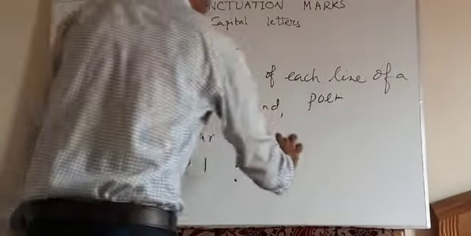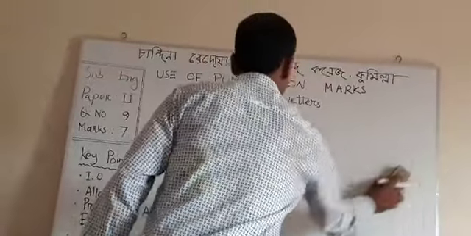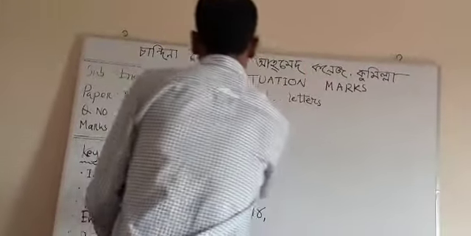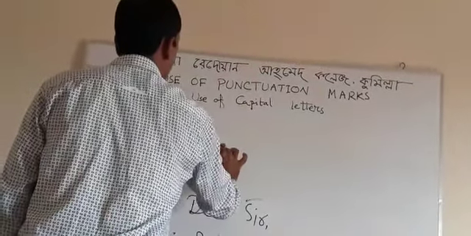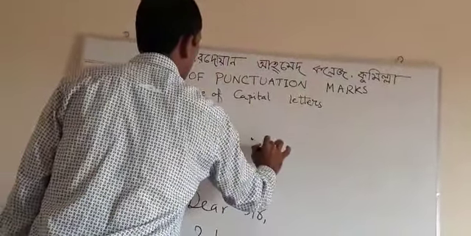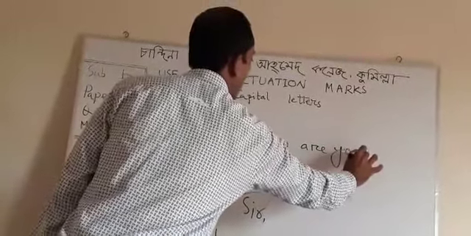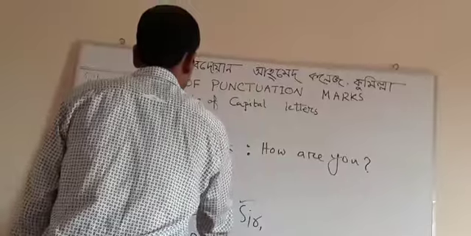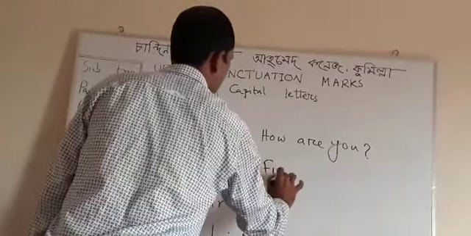For example, while we write dialogue, we use colon. You have experience of writing dialogue. Suppose Farooq: How are you? Aslam: Fine.